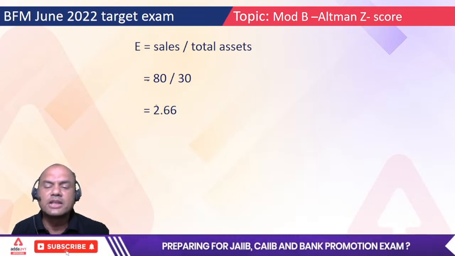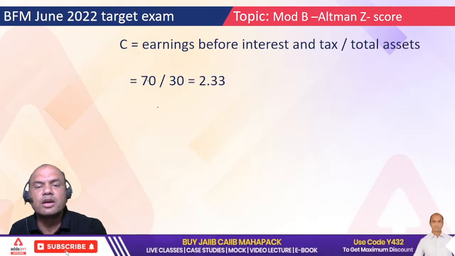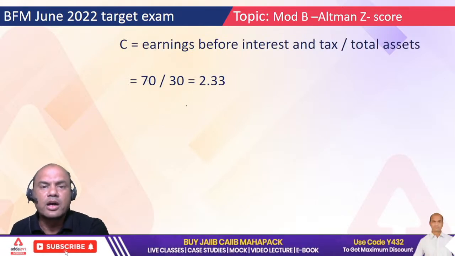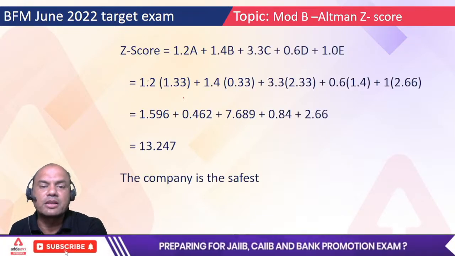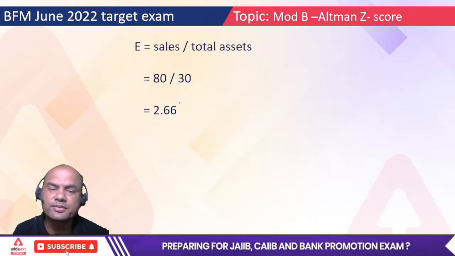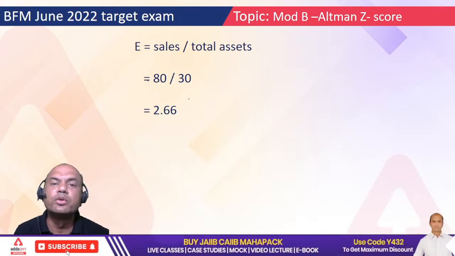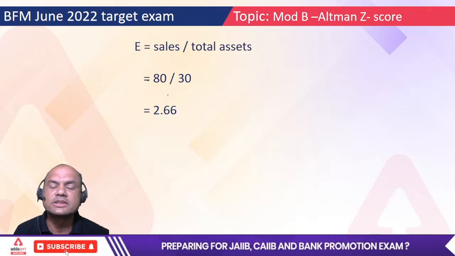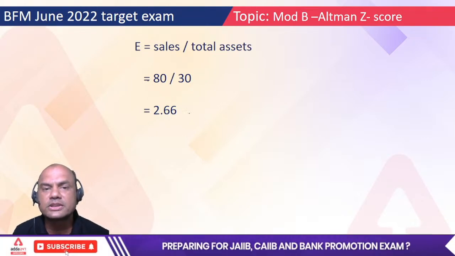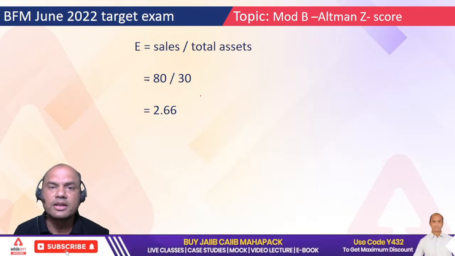Everyone should see all the figures which I have shown over here. You should calculate it yourself. How many of you have calculated yourself? Type yes if you have calculated. Because in the exam it will be you who will be answering, not me, isn't it? So 80 upon 30, what is the answer? 2.66. Has everyone got this answer? Go on, type yes.